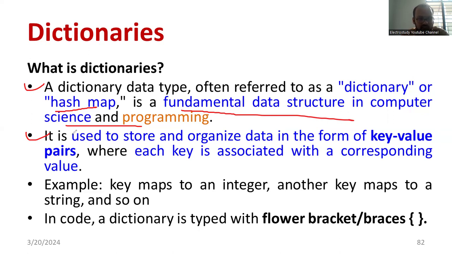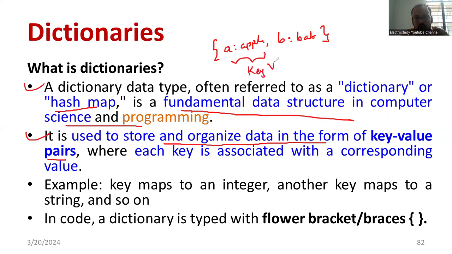In the same way, in this context, it is used to store and organize data in the form of key value pairs. For example, A for apple, comma, B for bat. These are called key value pairs. In a dictionary, data is mentioned in terms of key value pairs.